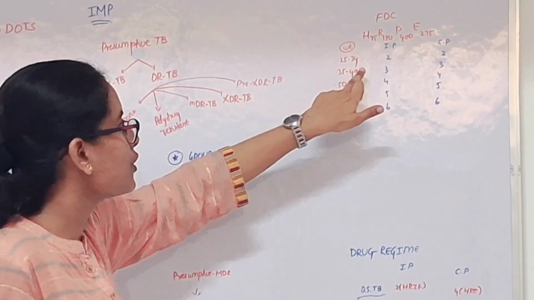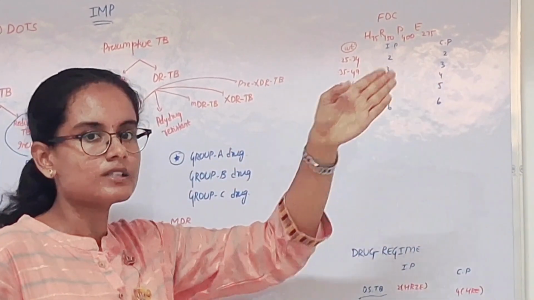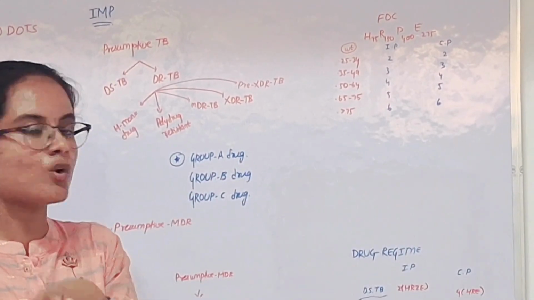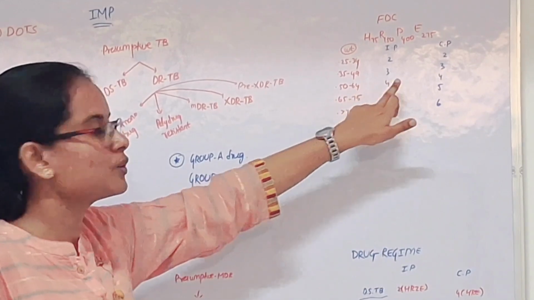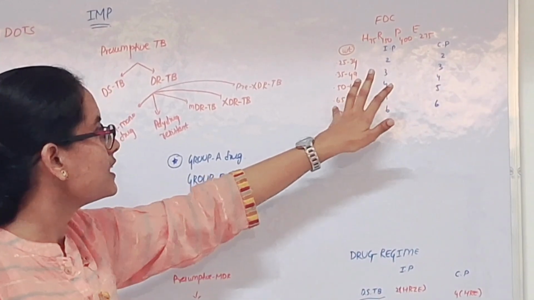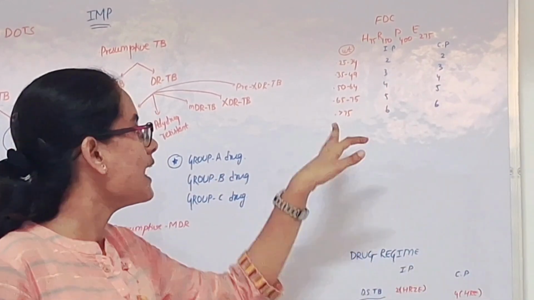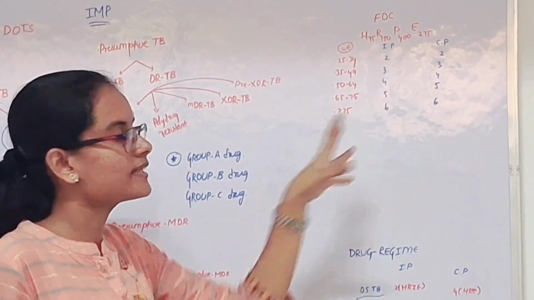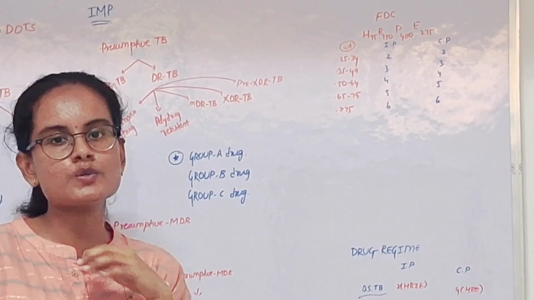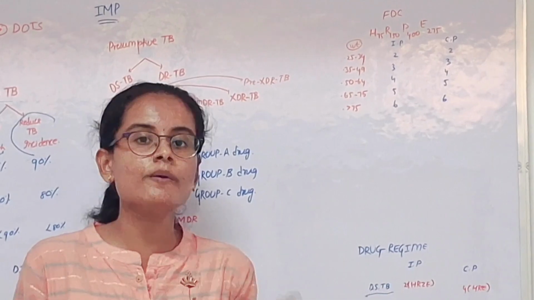Next is 35 to 49 kg, 3 tablets per day for 2 months of intensive and 4 months of continuation. 50 to 64 kg, 4 tablets per day. 65 to 75 kg, 5 tablets per day, and more than 75 kg have to take 6 tablets per day for 6 months. So 2 months of intensive and 4 months of continuation phase.